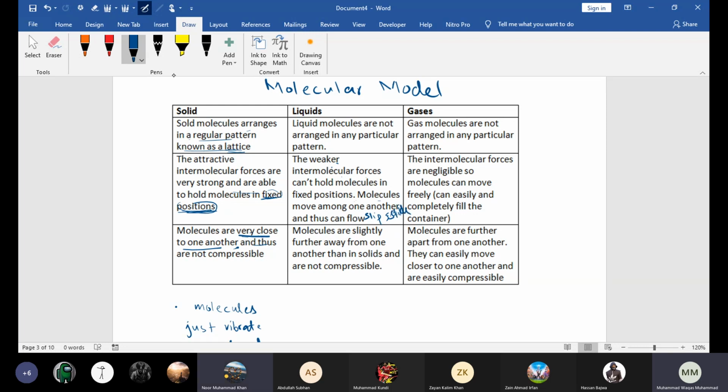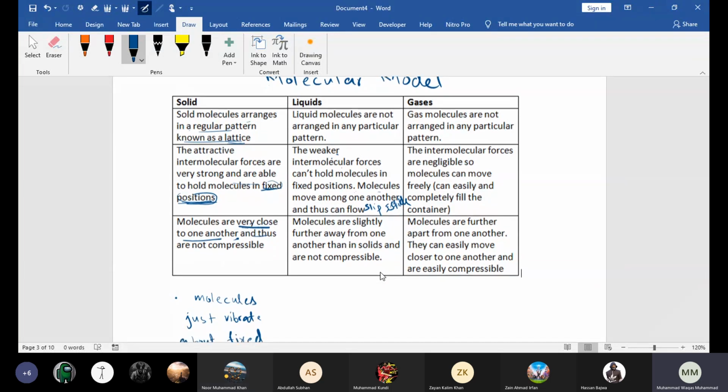They have a tendency to stick together, like a cluster or group of molecules, but they are still moving, so they are not held in fixed positions. Here the molecules are slightly further away from one another, slightly, not much. Liquids are also not compressible, which means the molecules cannot be pushed any closer together.